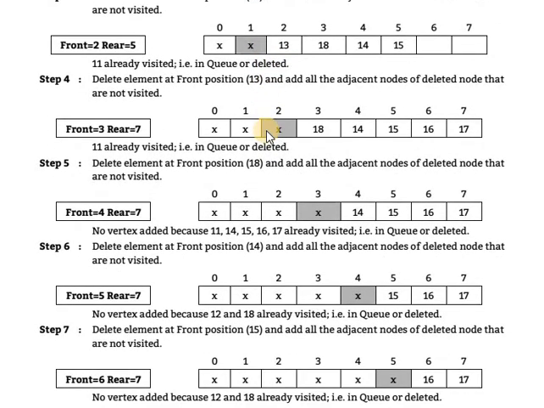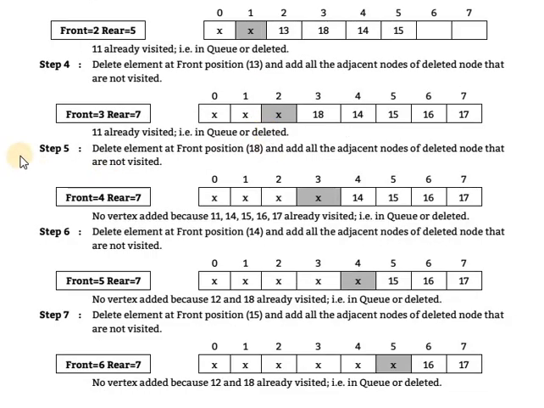After that, the seventh step: delete the element at the front position, 15, and add all the adjacent nodes of the deleted node that are not visited. Front is incremented. Rear stays constant, because nothing is added; only front is incremented by 1. No vertex added, because 12 and 18 are already visited.